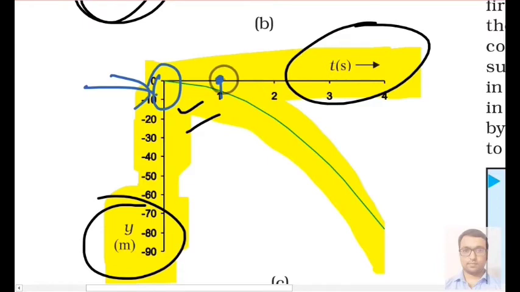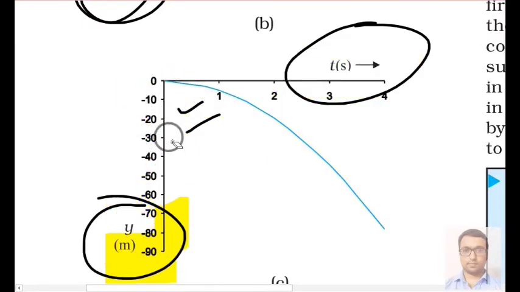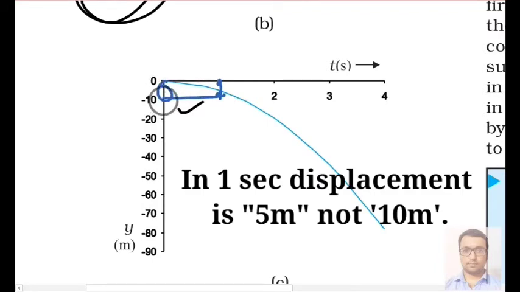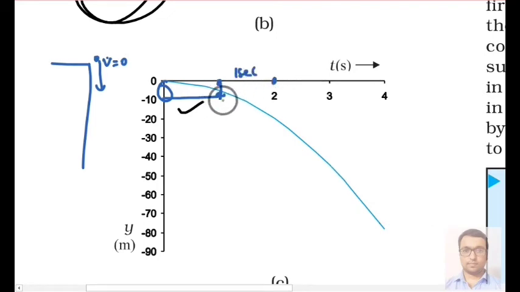Here you can see more clearly that in 1 second your displacement is this much only, 10 meter, because the ball is falling from a given height. Its velocity is almost 0 at this point. Then in 2 seconds, or you can say in the next 1 second, it has covered distance up to this meter.